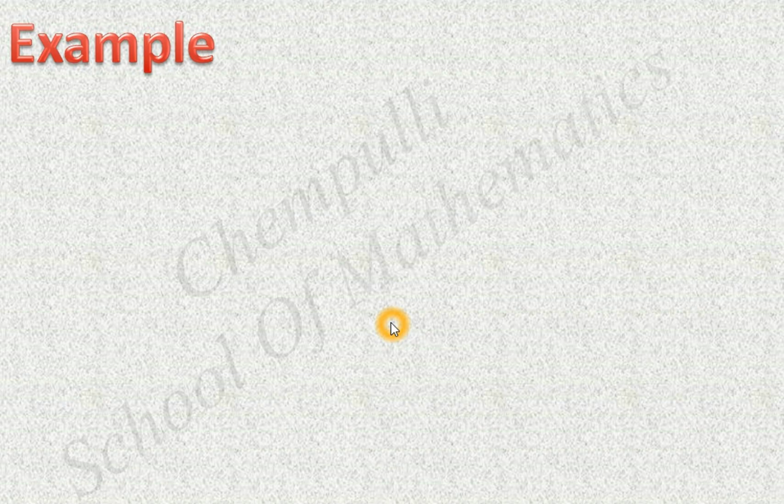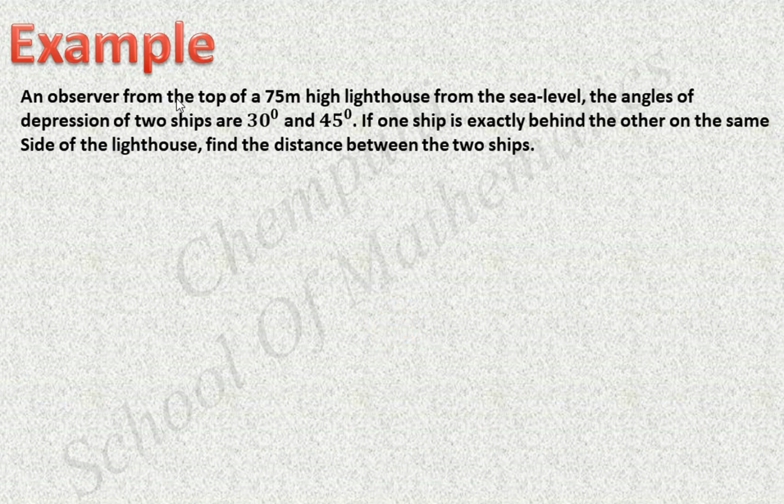Then one example. The observer from the top of a 75-meter high lighthouse from the sea level. The angle of depression of two ships are 30 degree and 45 degree. If one ship is exactly behind the other on the same side of lighthouse, find the distance between two ships. That means one lighthouse is there. That lighthouse height is given. That height is 75 meter from the sea level.